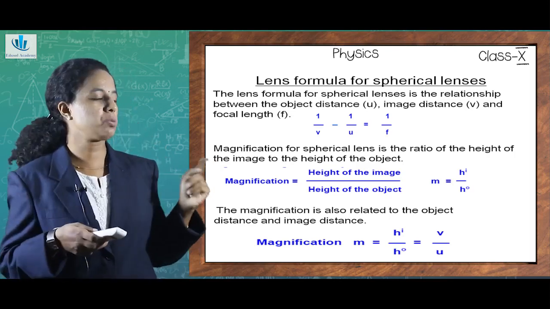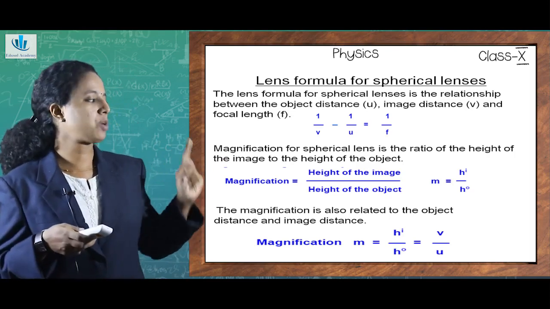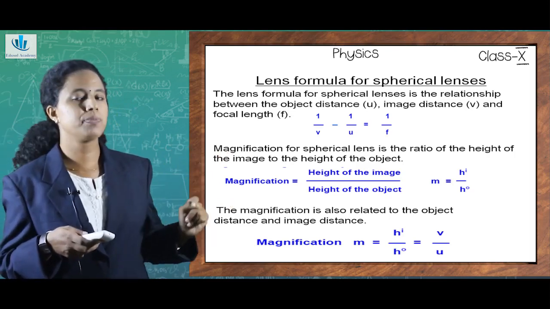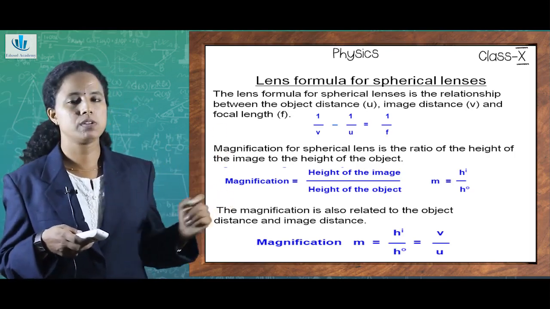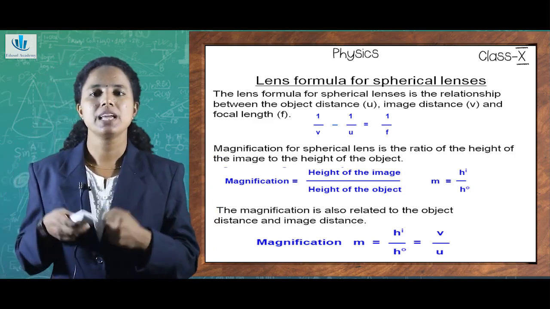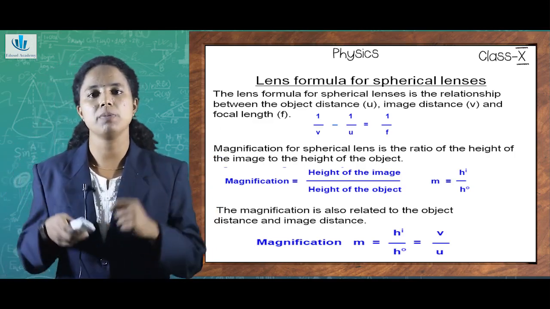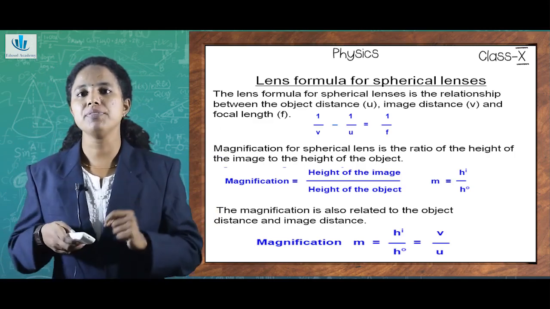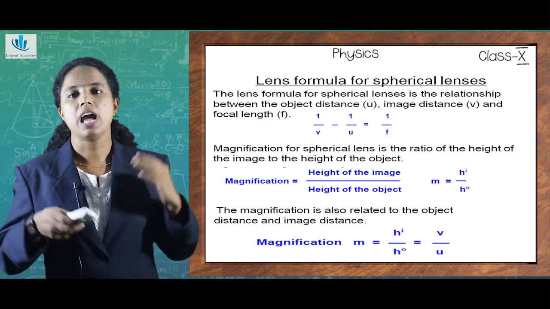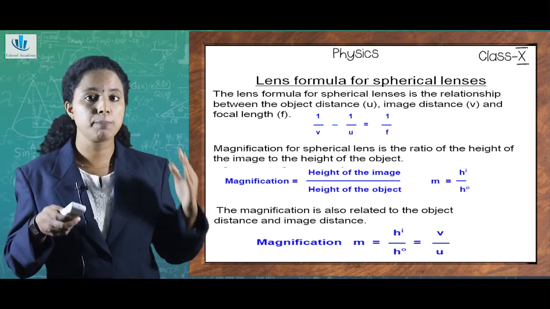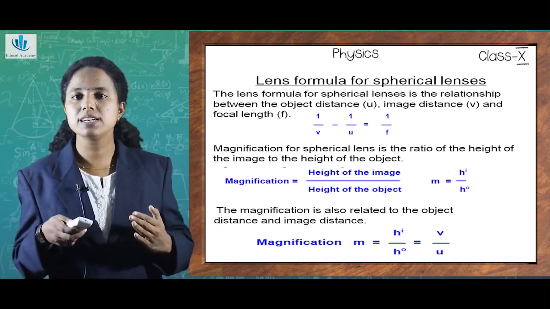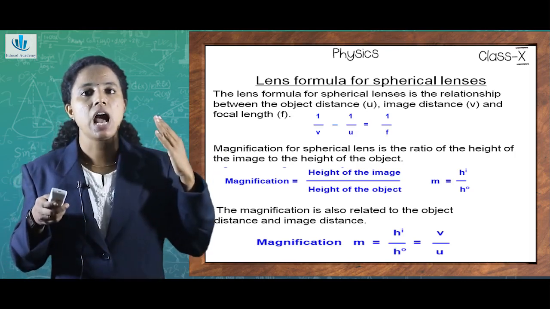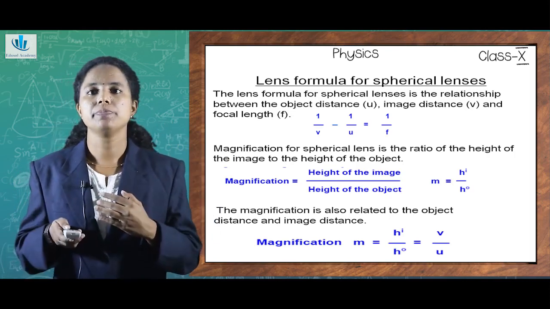You can note from the equation that magnification m = hi/ho = v/u. But what was it in case of mirrors? In case of mirrors, it was minus v/u, isn't it? So, in case of magnification related to lenses, m = v/u, and in case of mirrors, it equals m = -v/u.